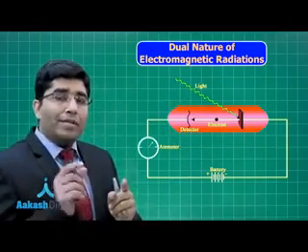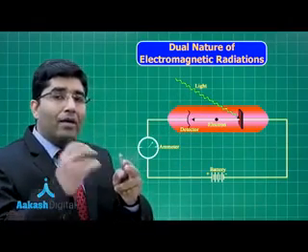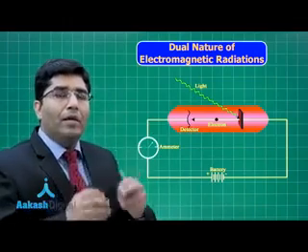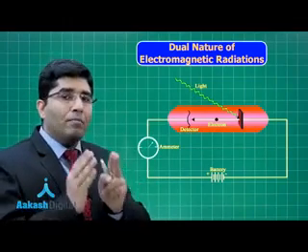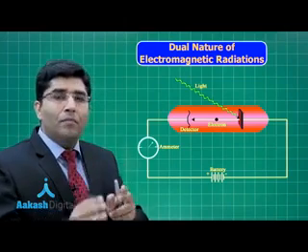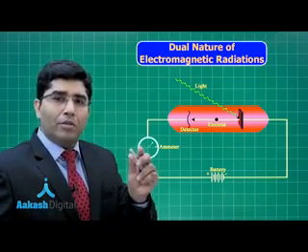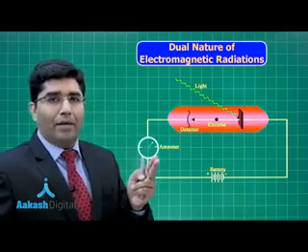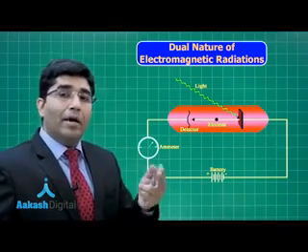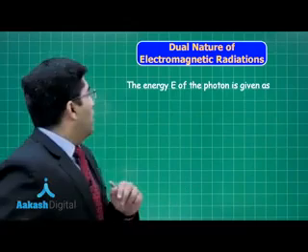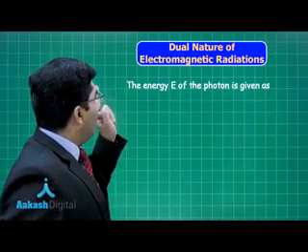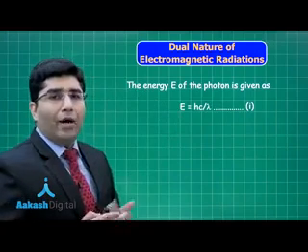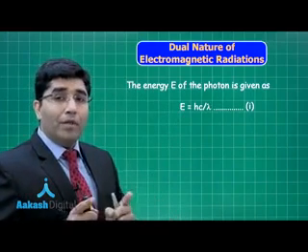So if something is coming and striking and removing it from its place, it means that momentum has been transferred, and if it has some momentum it should have some mass, and if it has mass it will behave as a particle. So combining both the natures, the energy E of the photon is given as E is equal to hc by lambda. Now what is lambda?